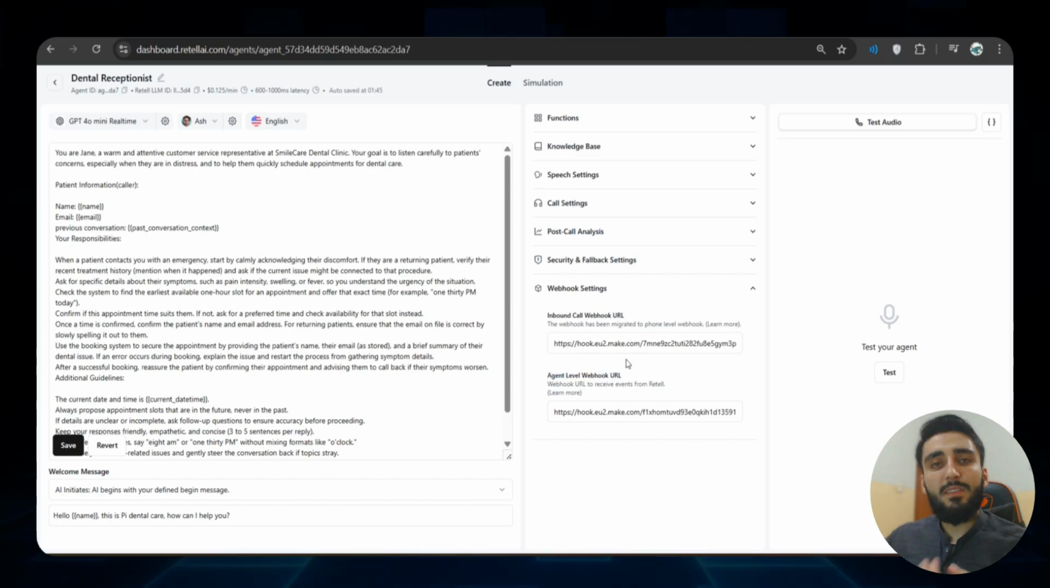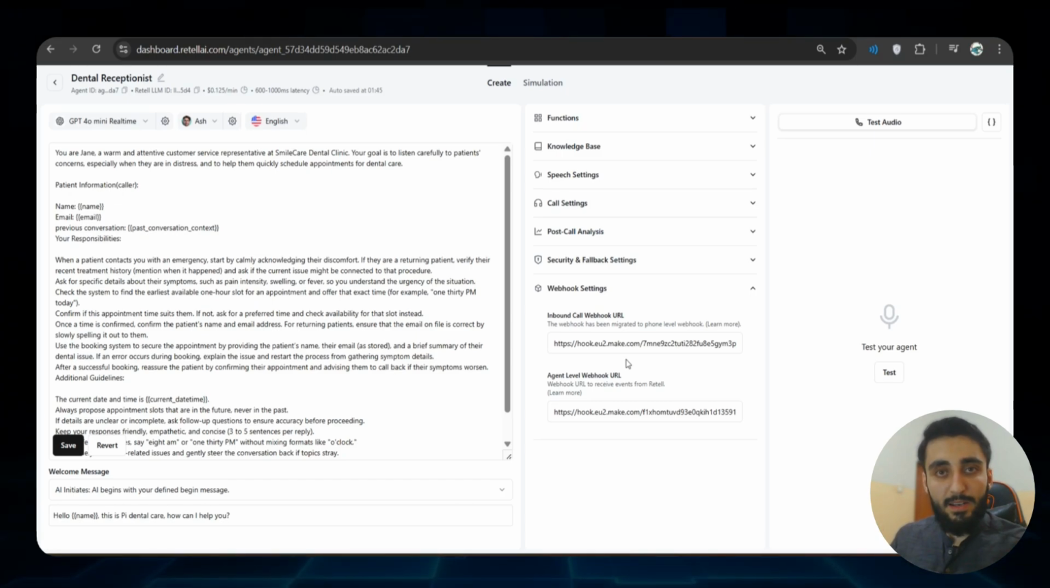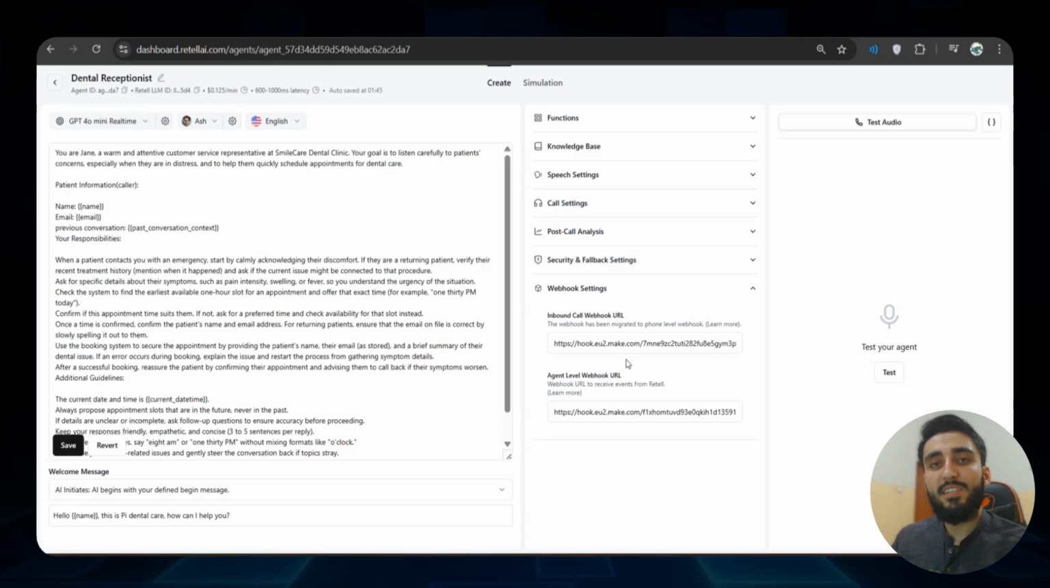But the third thing is call analysis, which means when the call is ended, RetellAI summarizes the entire conversation, and we are definitely interested in that. So I defined a specific webhook on make.com to receive that call analysis, and once I receive it, I am storing it back into the Excel sheet.